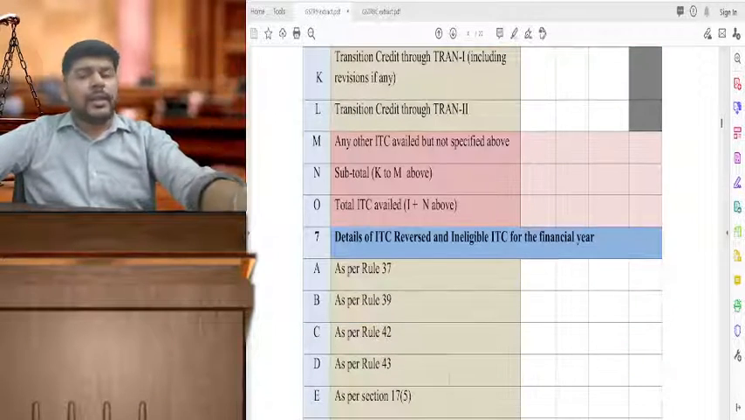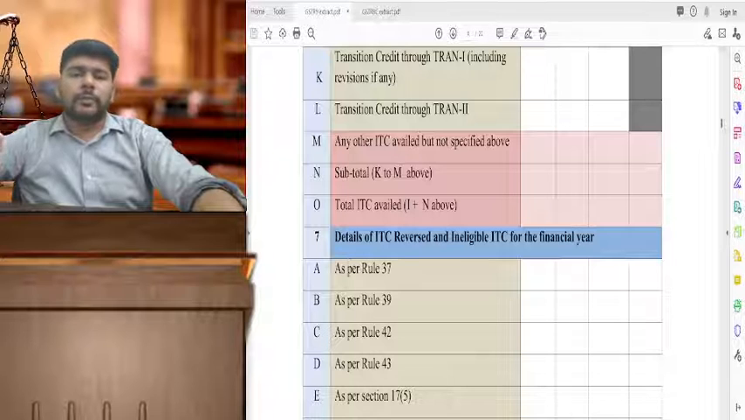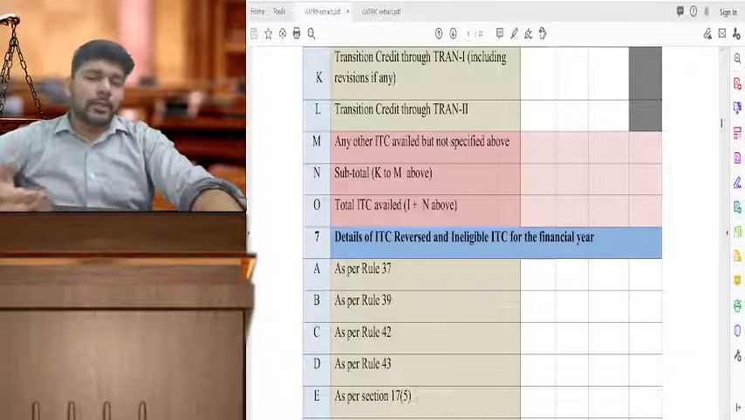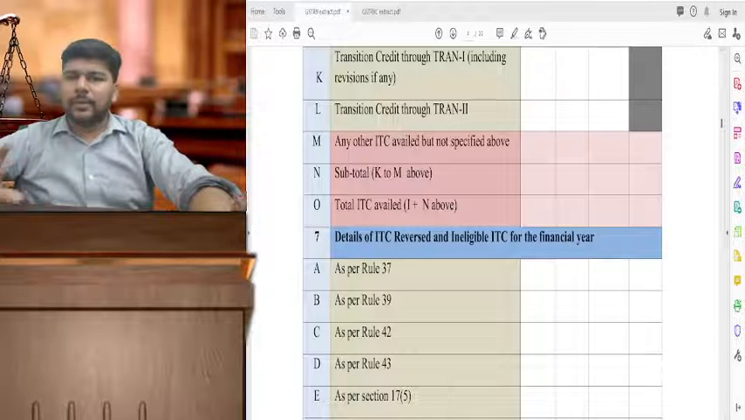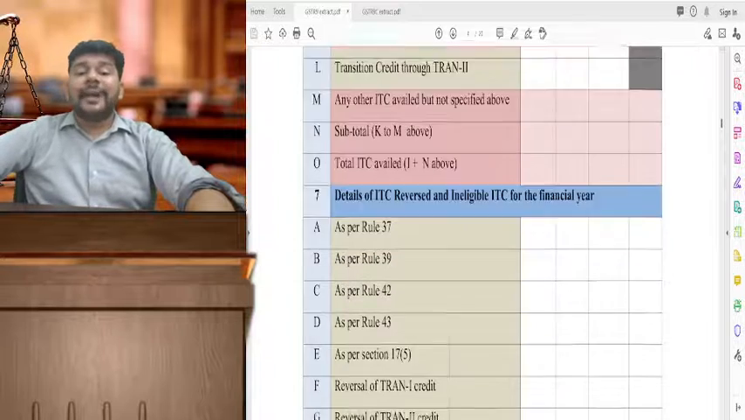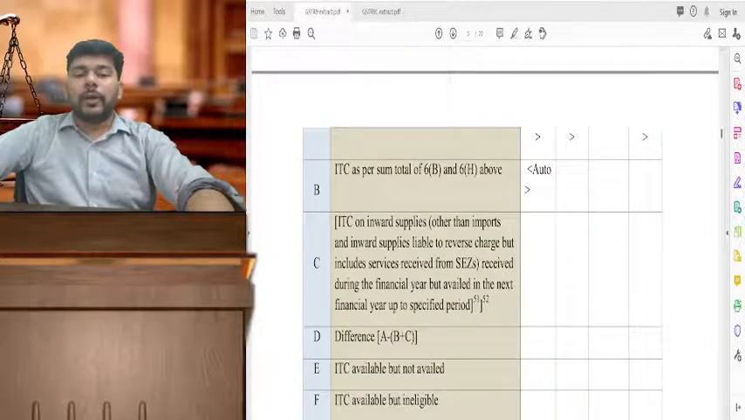That means, let's say you had reversed some credit for non-payment within 180 days in the month of November 21, and you again availed that credit in February 21. That means it is a credit pertaining to the current period, so you have to put it in 6H. That 6B plus 6H will get auto populated over here.